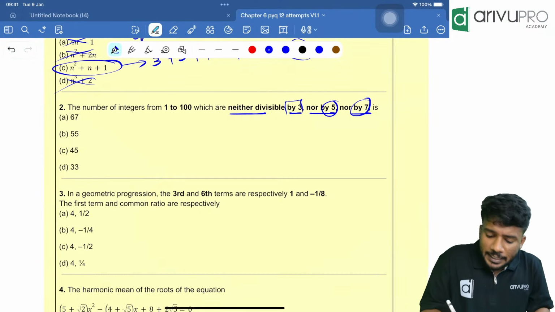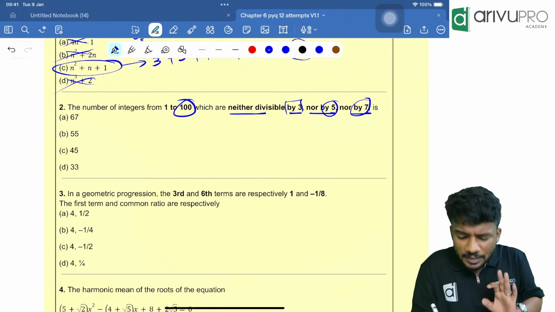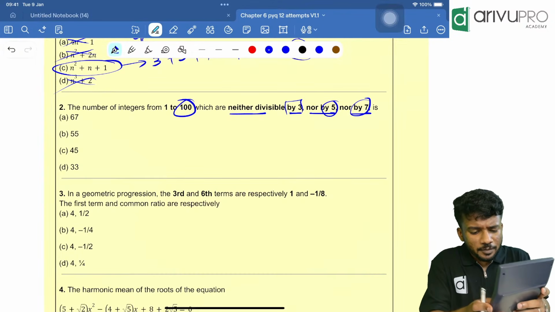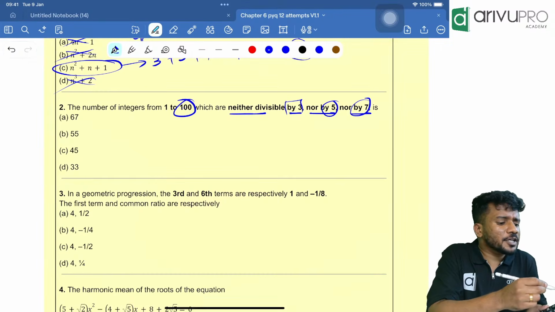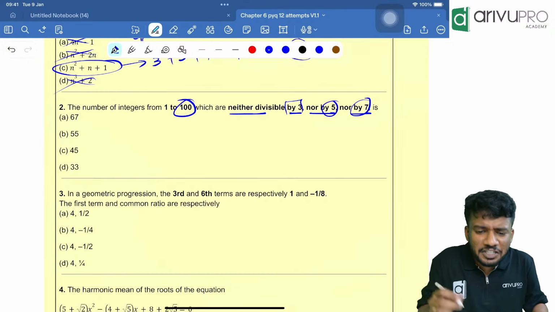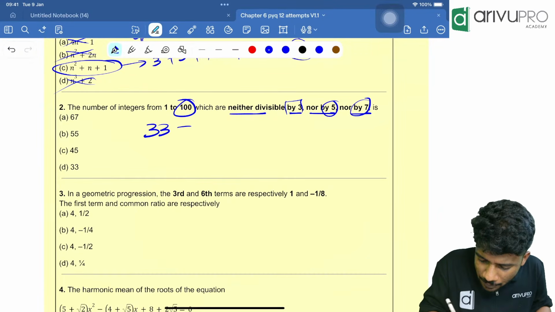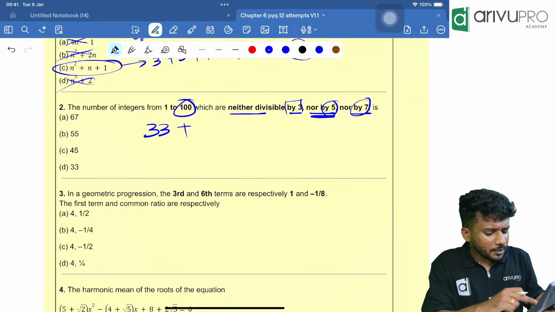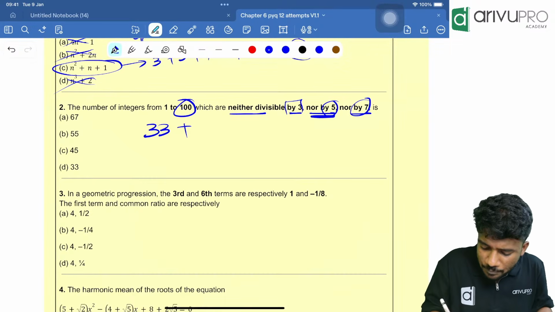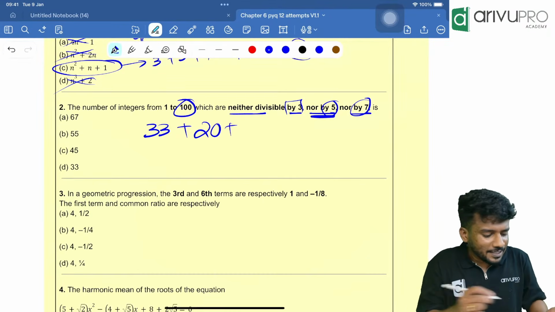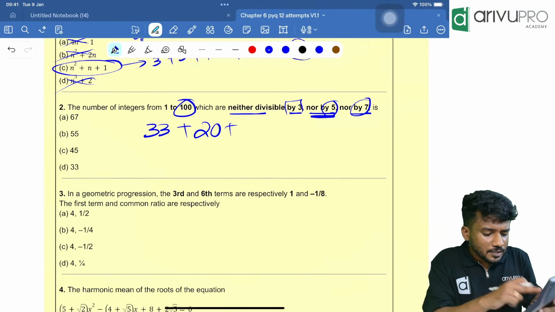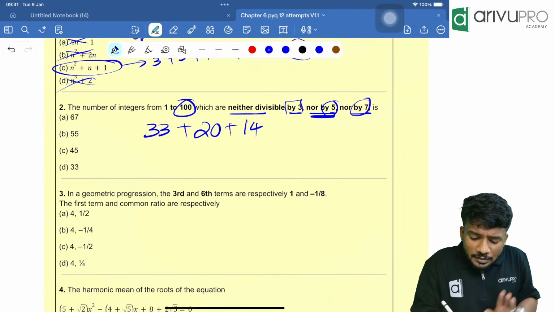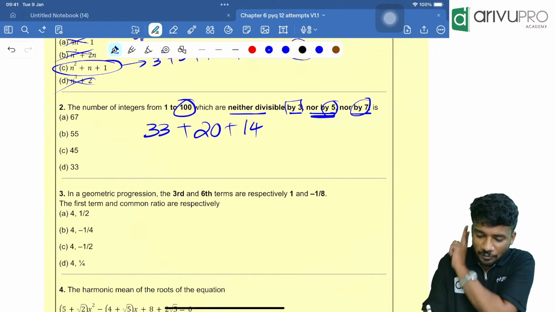Fine. Let's see. In between 1 and 100, how many numbers are divisible by 3? Type 100 on your calculator divided by 3. I told you the method already. It is coming to be 33.33, so you can take the integer part, that is 33. Plus, how many are divisible by 5? 100 divided by 5, which is equal to 20. Plus, how many are divisible by 7? 100 divided by 7, which is nothing but 14.28, that is 14. Now, people, these are numbers divisible by 3, 5 and 7.